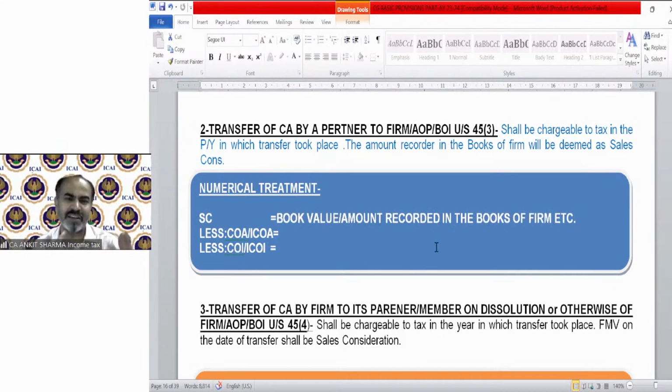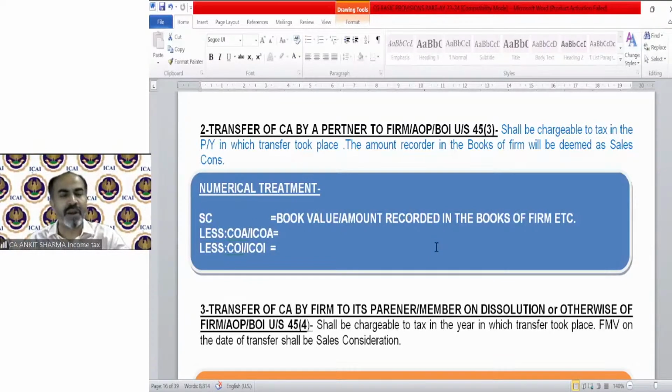Now the provisions are very simple and very small actually. Separate, small provision. The huge provision was transfer. The huge provision was cost of acquisition calculation, etc. I have made the diagram for almost each and every provision. I will upload them today also. Do not worry. Even in the notes, I try to frame like this, so you will be able to understand. They are self-explanatory notes, so you can read the notes and understand the treatment also.